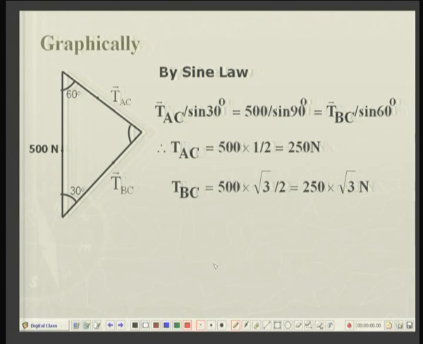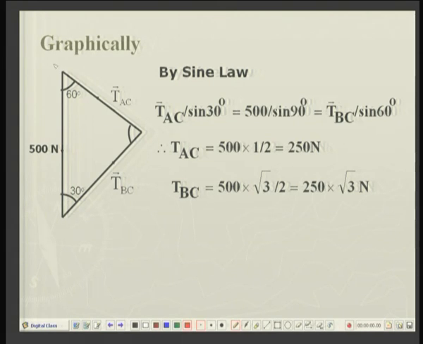So, it consists of the 500 Newton force, which is vertically downward, that is the force applied at point C, and these are the two tensions, TAC, which is at 60 degrees to the vertical, and TBC at 30 degrees to the vertical,